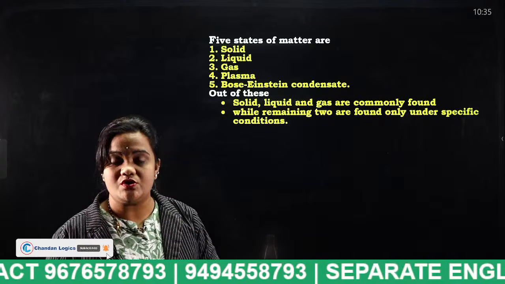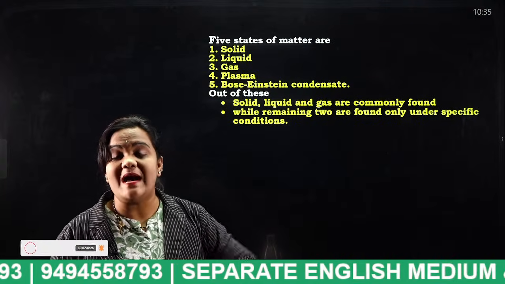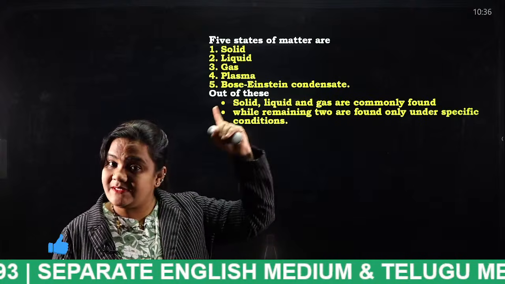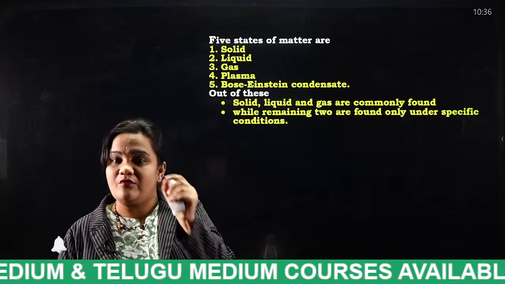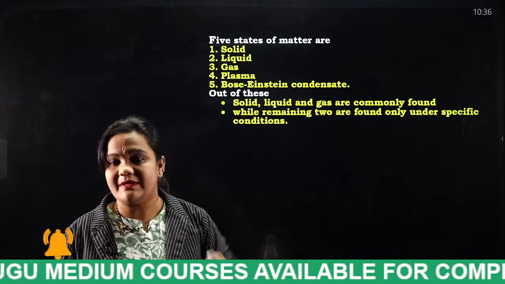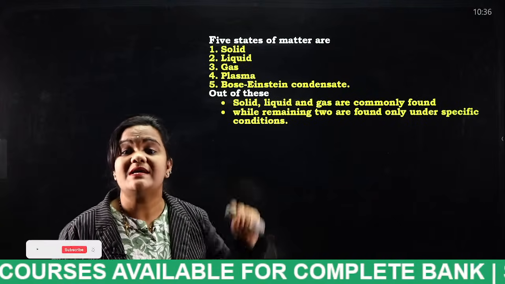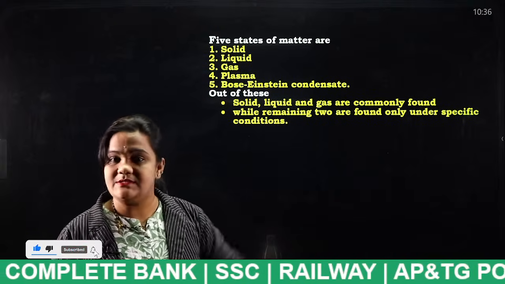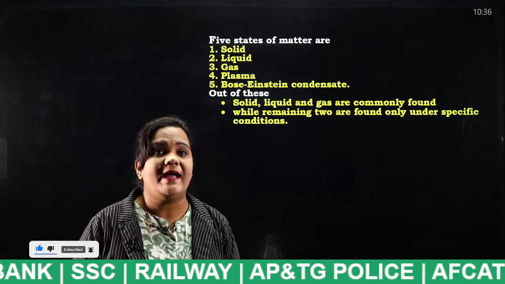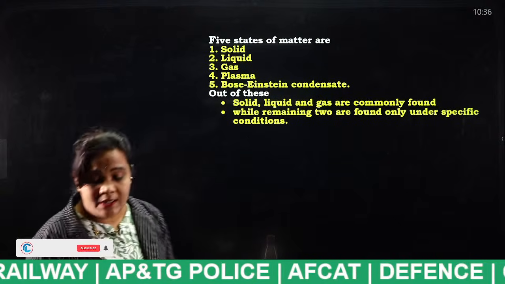That is known as what, students? Bose-Einstein. For example, when an astronaut enters space, even the water will appear as a liquid content, and that is known as what, students? Condensate, and that state is known as what? Bose-Einstein condensate. Very important.